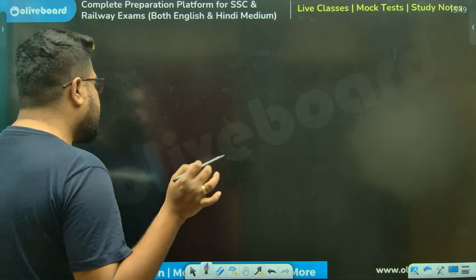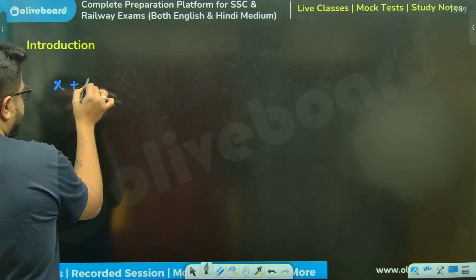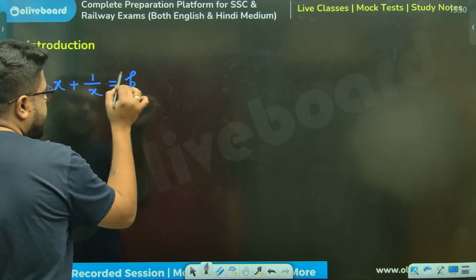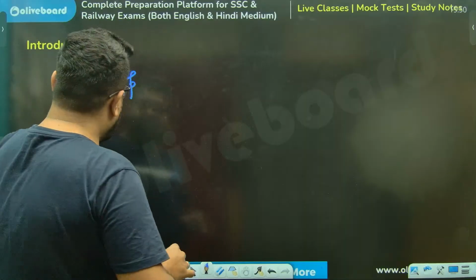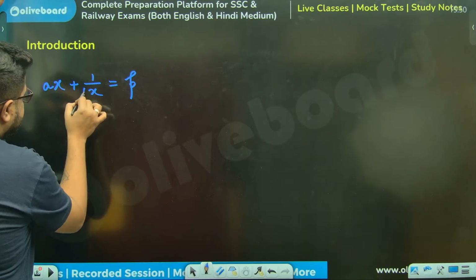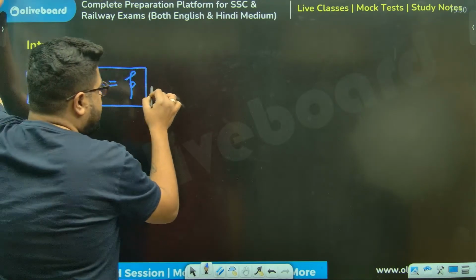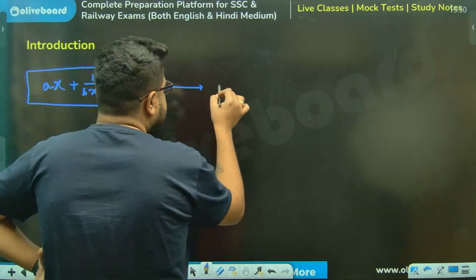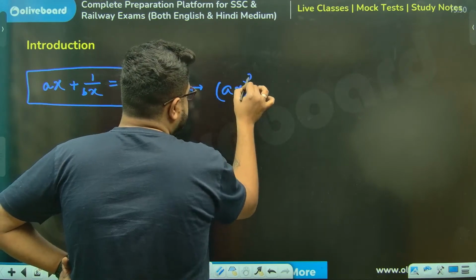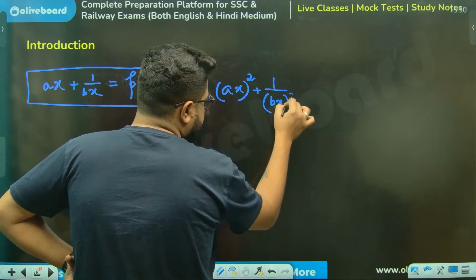Sir, now what if, instead of x plus 1 by x being given as p, let's say they are giving ax and bx, and they are asking you (ax) whole square plus 1 by (bx) whole square.